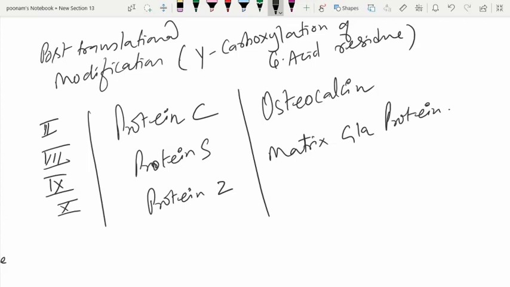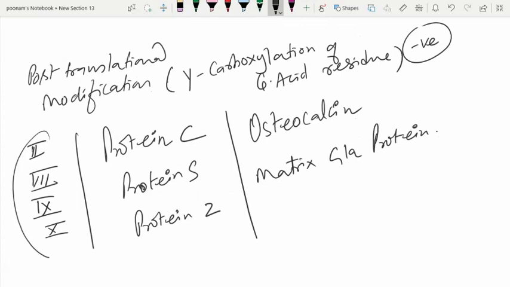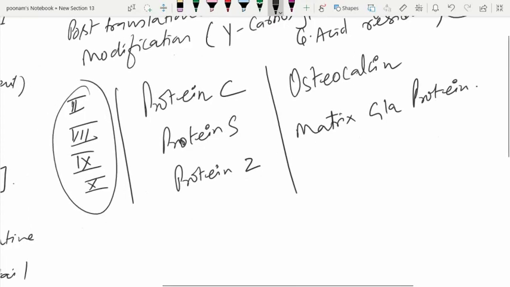So the glutamic acid residues which are found near the N-terminal undergo gamma carboxylation in a vitamin K dependent manner. And this gamma carboxylation of glutamic acid in these proteins imparts negativity to these proteins. So that is how the clotting factors 2, 7, 9, 10, when they become more electronegative, tend to attract more of the calcium ion, which helps in the clotting process.